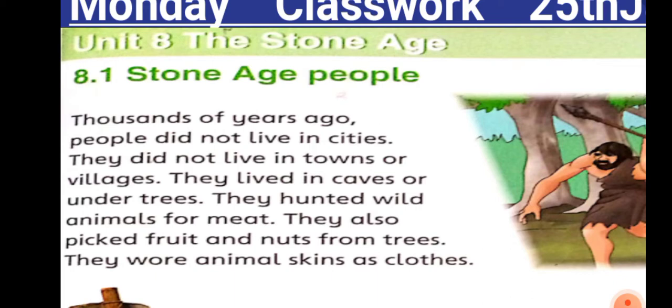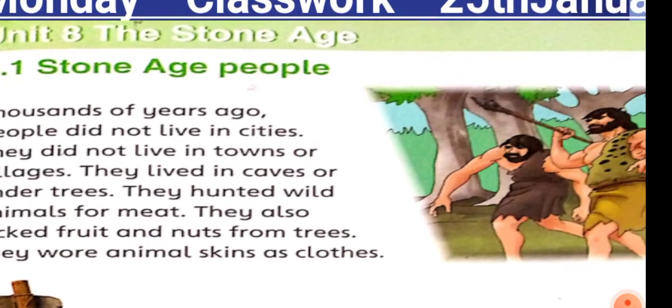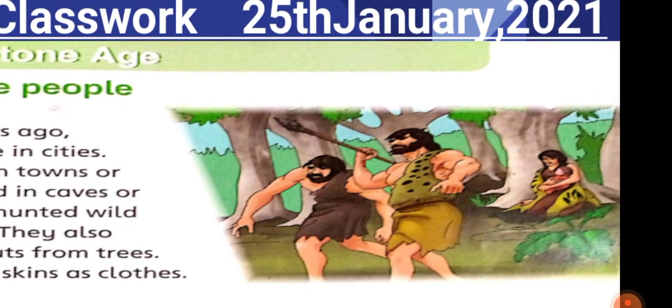And in those times they didn't have proper clothes either. They were using animal skins for their clothes, and they were also sometimes wearing leaves. Here you can see in the picture that the people are wearing animal skin, and you can also see a spear in the hand of this man.